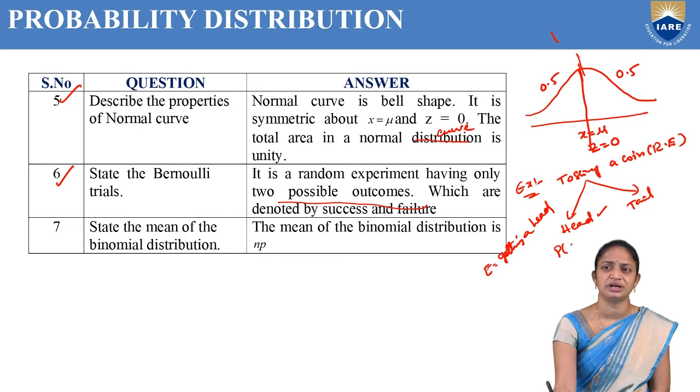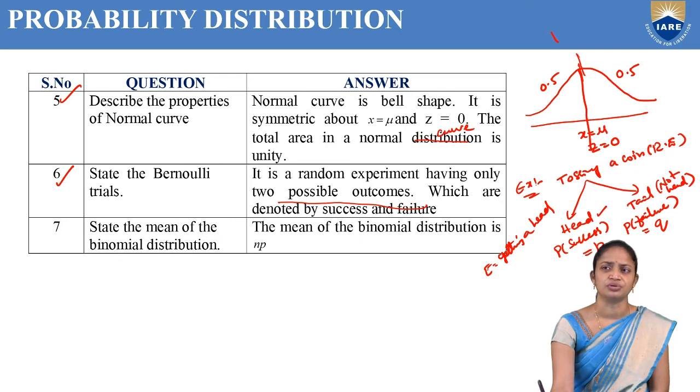That is the probability of success. Getting a tail is nothing but not a head, so that is the probability of failure. Here I am denoting the probability of success with small p and the probability of failure with small q.